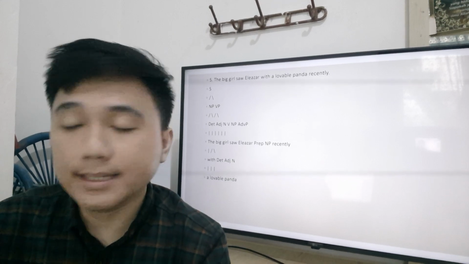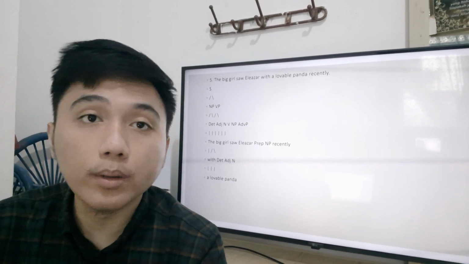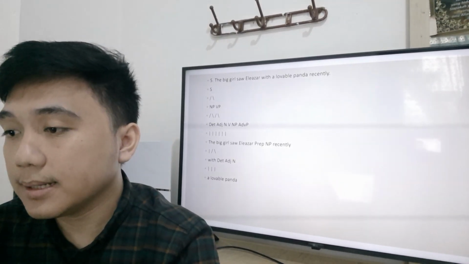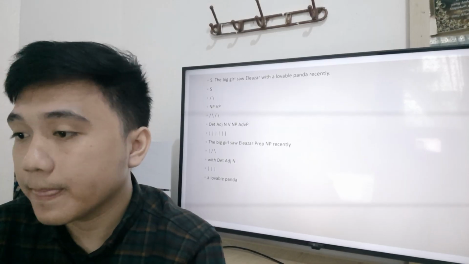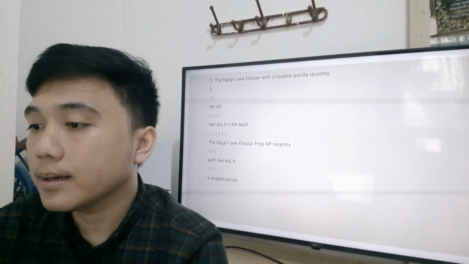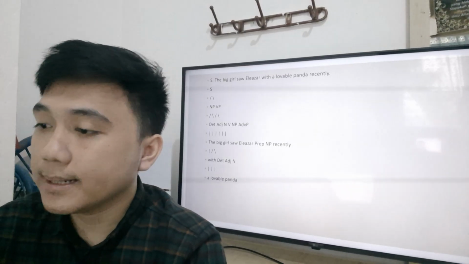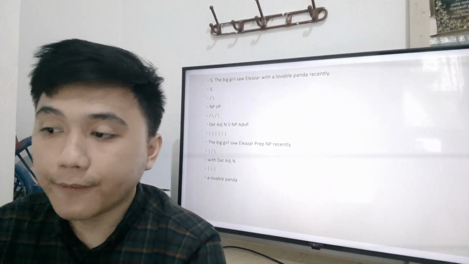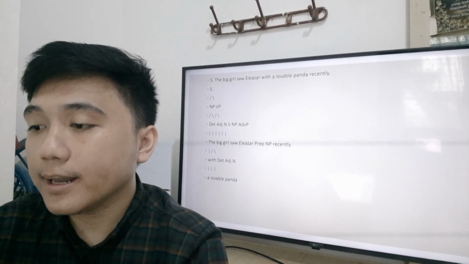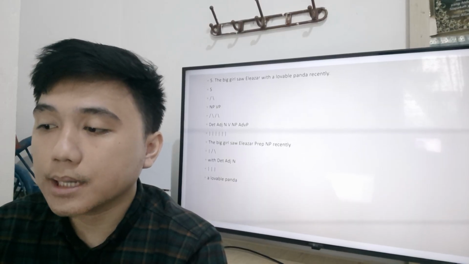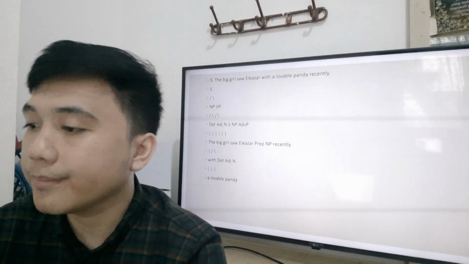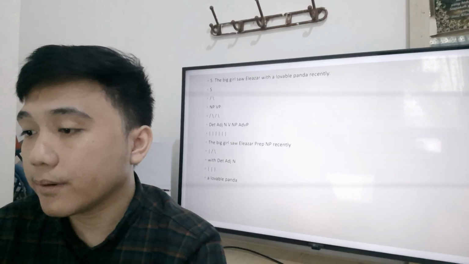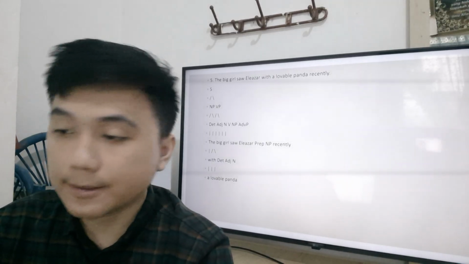And the next sentence is, the big girl saw Eleazar with a lovable panda recently. And the explanation is, the sentence is a declarative statement. The subject, noun phrase, is the big girl, with a determiner the, and an adjective big, modifying the noun girl. The predicate verb phrase is saw Eleazar with a lovable panda recently. This verb phrase contains the main verb saw and several complements and modifiers.